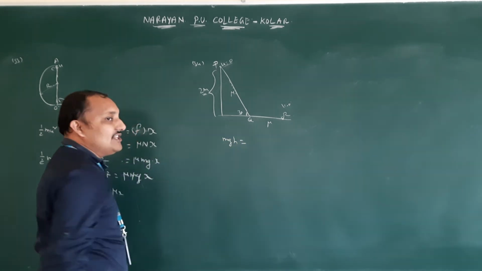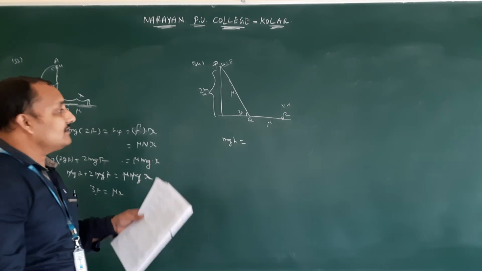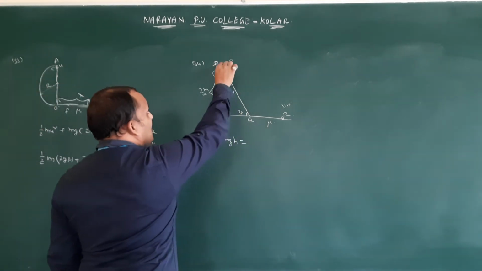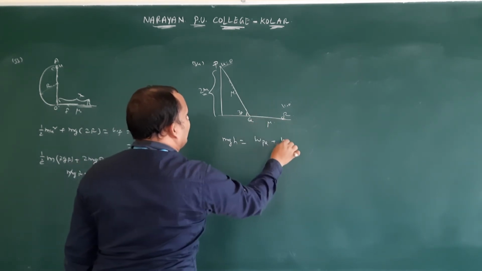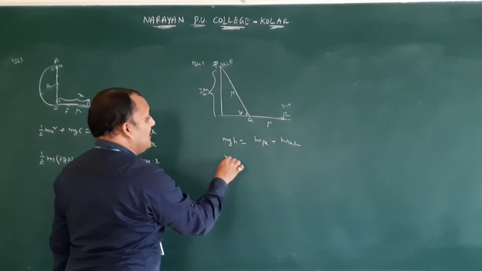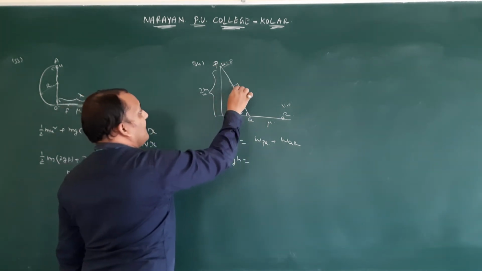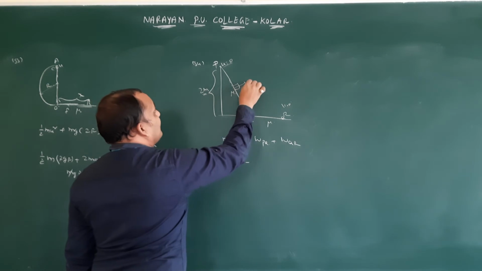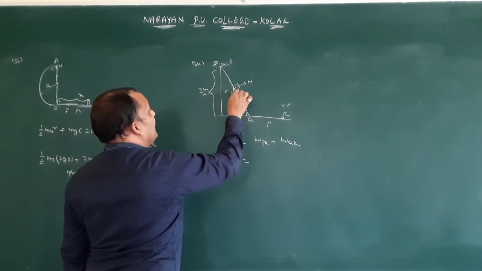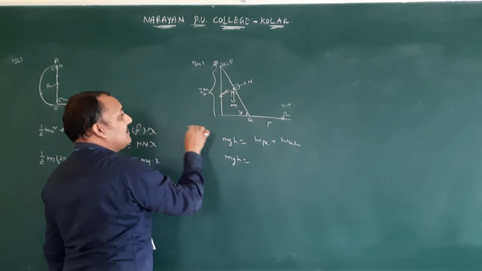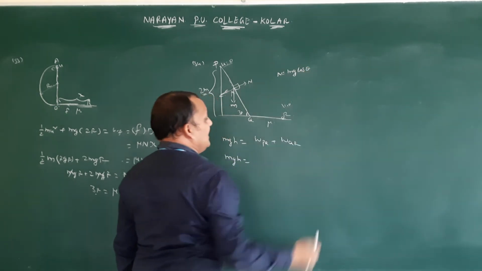Therefore the potential energy, here it is going to divide into two tracks, is equal to the work done to move from P to Q plus the work done to move from Q to R. On the incline, it is making some angle, so the weight is mg. Resolving, the normal reaction is mg cos theta.